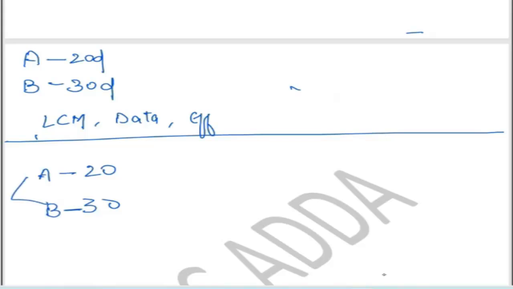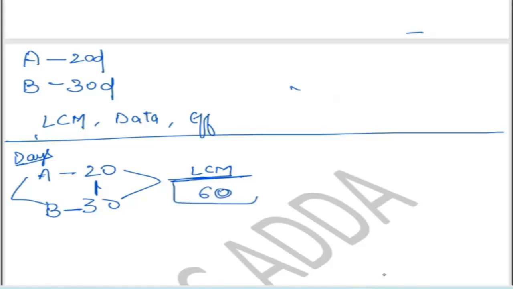This left side data is called days, data of days, which is already mentioned in the question. Then you have to take the LCM of both the data. How much LCM will we get? If we take the LCM of 20 and 30, we get 60. This will be your total work. This will not be called LCM; it will be considered as your total work.